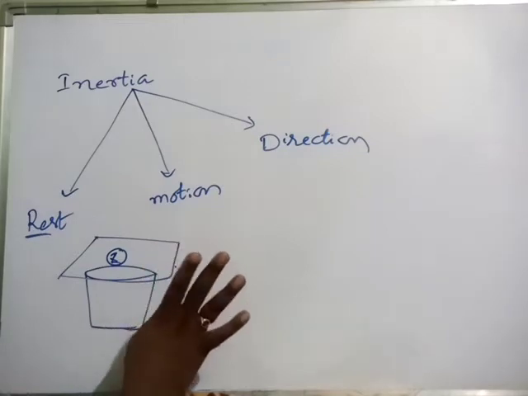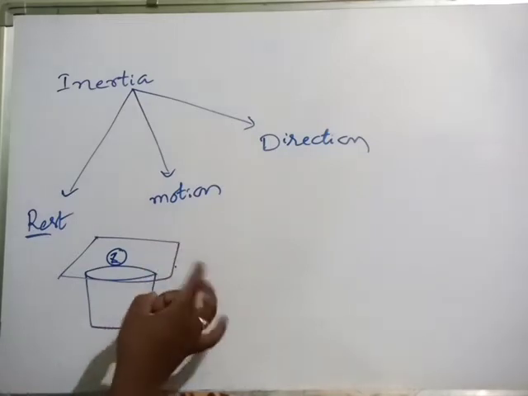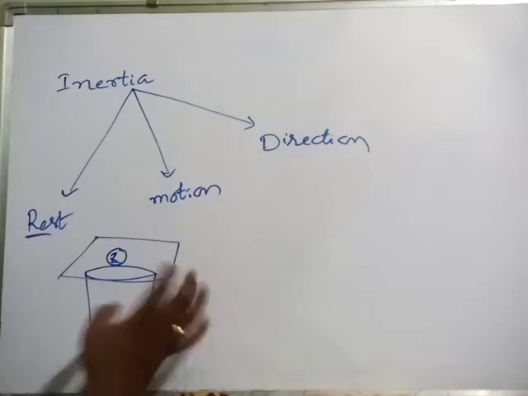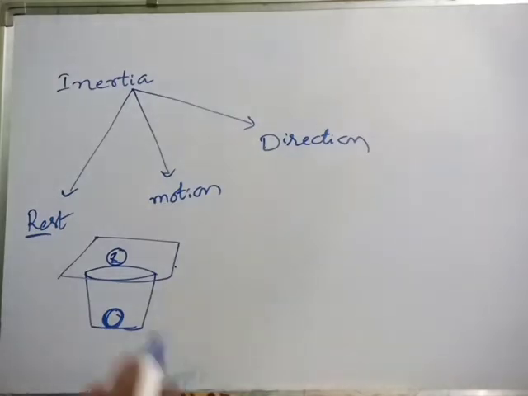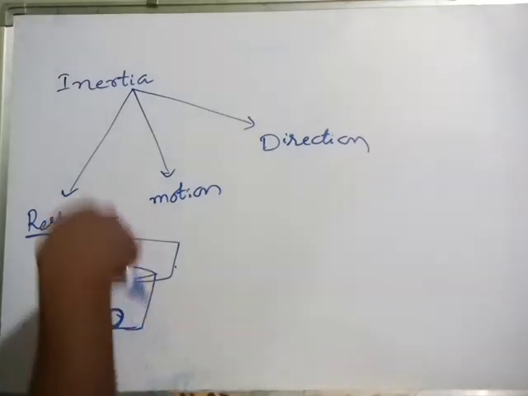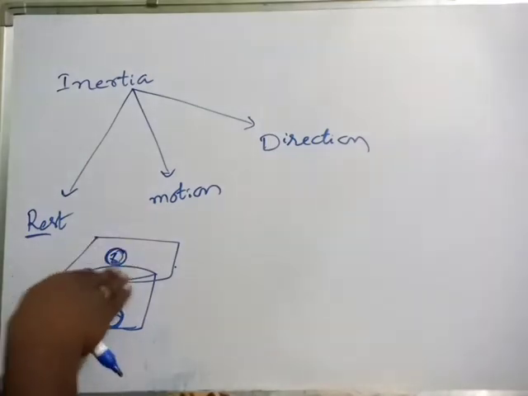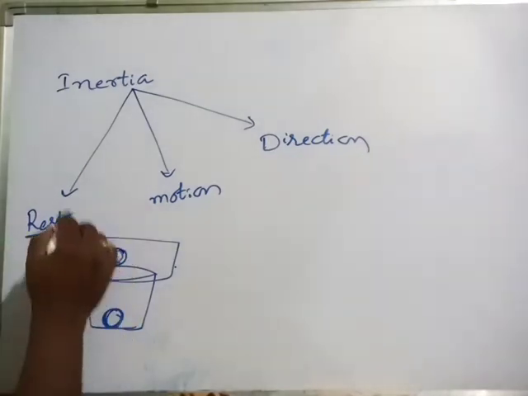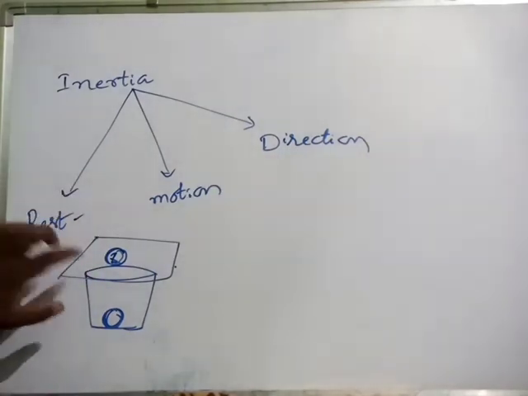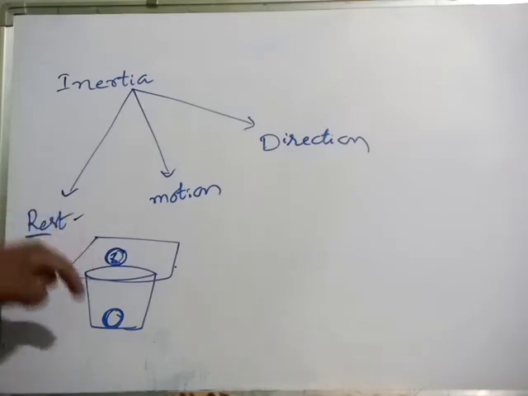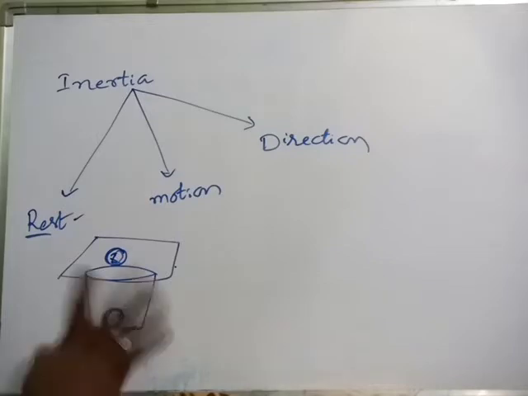If you flick the card, immediately the coin falls into the glass, because the coin tries to stay in the same position. That is what we call inertia of rest. The coin doesn't go along with the cardboard because it always tries to stay in the same state. That's why it falls in the glass.